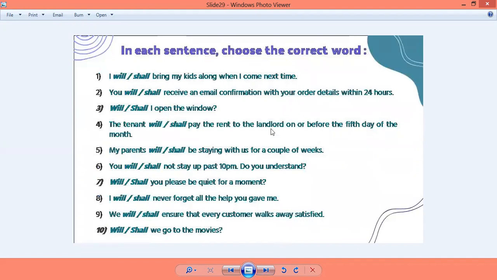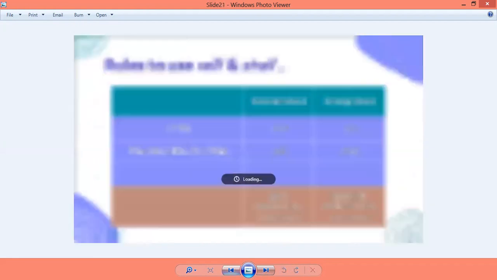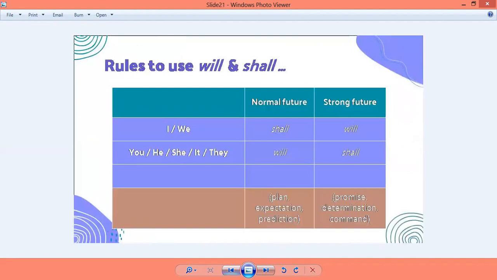All right, we are on to the exercises. The first question I will solve, and the rest of these you'll have to solve on your own. ये जो हमने table पढ़ा था, this one right here, I'll go back as well. Yes, make sure that the sentences which you are reading, put these sentences in this table. Either is it a plan, or is it an expectation, prediction है, promise, determination or command, and that's how you will figure out कि आपको shall use करना है या फिर will use करना है.